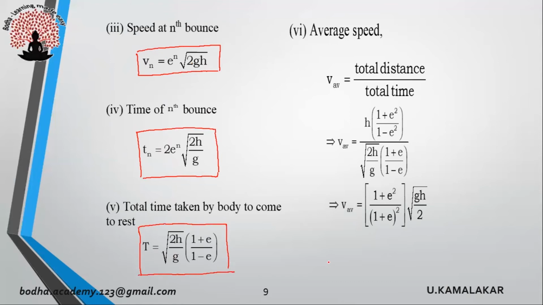In this case, the average speed is given as V average = (1 + e²)/(1 + e)² × √(gh/2).